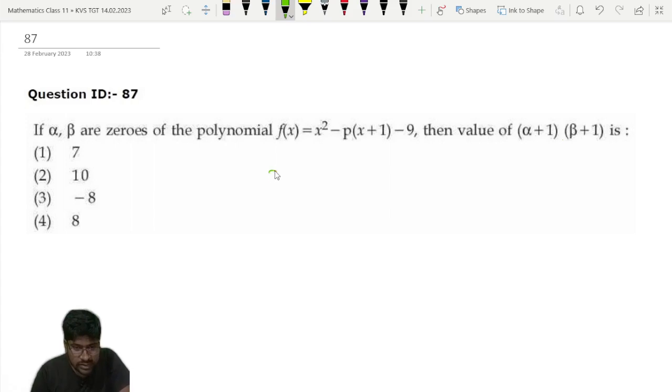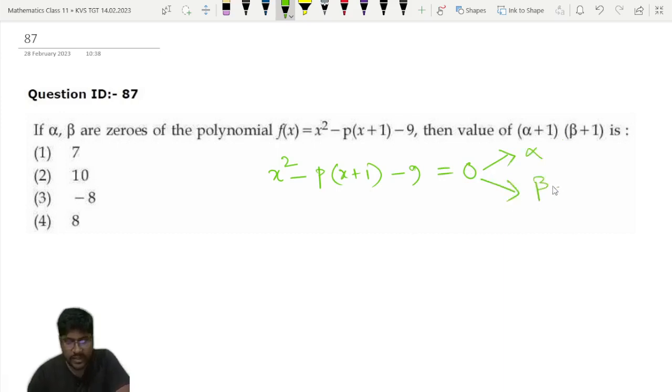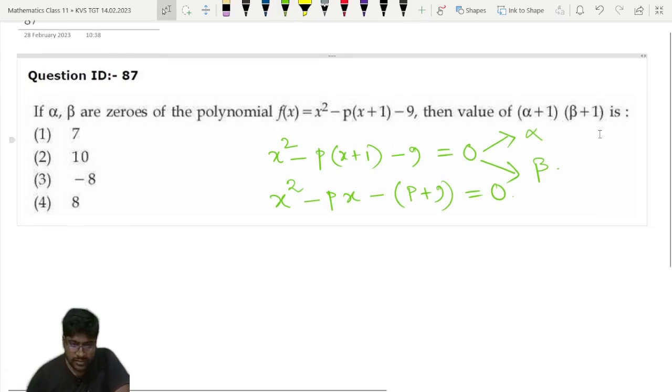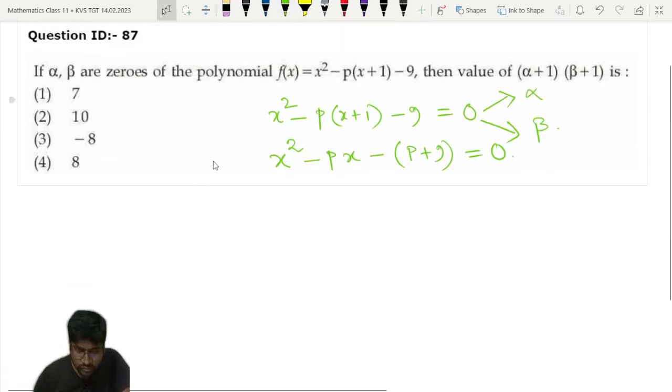So the equation is x square minus p into x plus 1 minus 9 is equal to 0. It has two roots alpha and beta. Alpha and beta are the roots of this equation. So again I can rearrange it: x square minus px minus of p plus 9 is equal to 0. This equation has two roots alpha and beta, so we have alpha plus beta is equal to what?